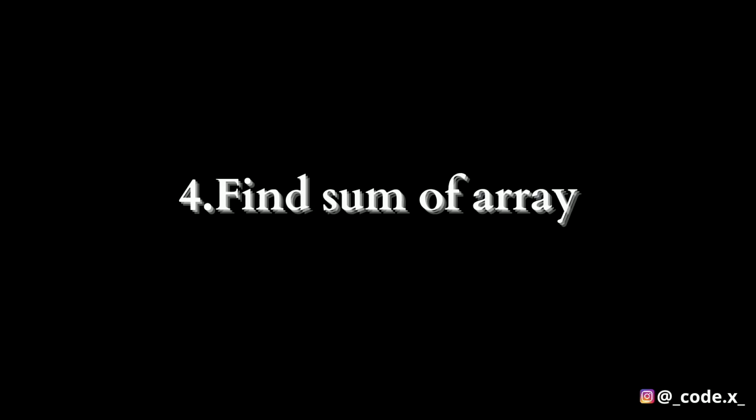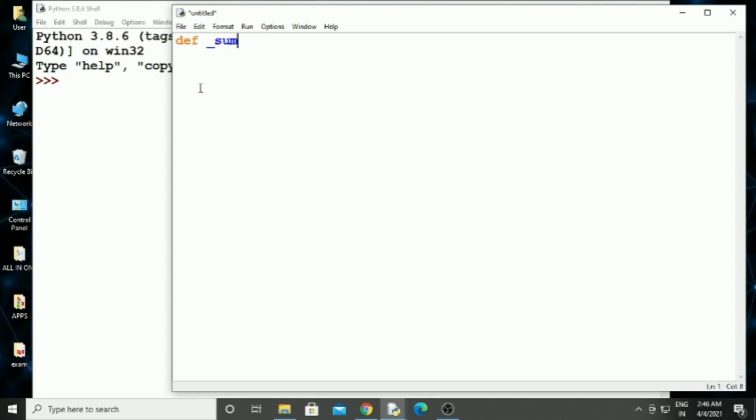Fourth, find sum of array. def _sum(r): colon, then next sum is equal to 0, then for i in r colon, sum is equal to sum plus i, return (sum). r is equal to brackets, in that 12, 3, 4, 15.